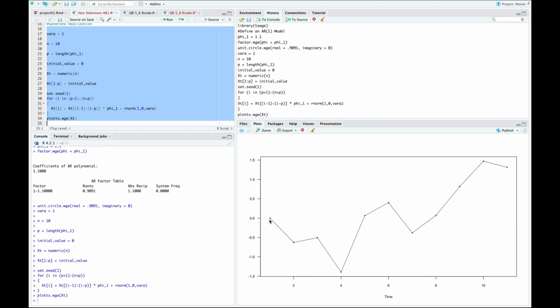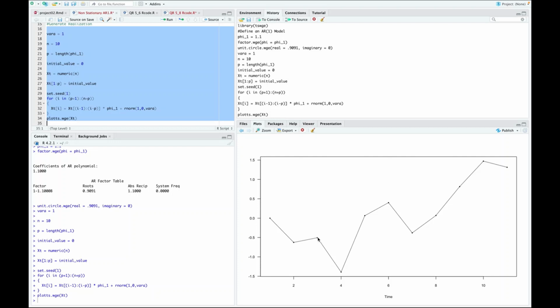It starts at 0. The random noise happened to take it down first. It could have had a 50-50 chance of going down or up. And then in the next one, this value here is 1.1 times the previous value, plus or minus some random noise. And notice that this is negative, right? It went down first from 0, so it was negative. So 1.1 times it will be a little bit more negative, but it ended up a little bit higher, so that random noise just happened to be positive. That random draw from a normal distribution just happened to be positive enough to make it a little bit bigger.